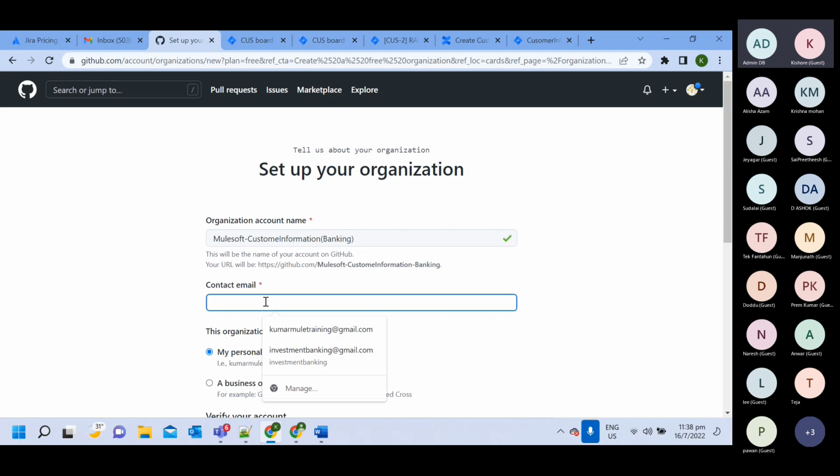Okay. Email. Let me use this command Mule training. Then for other members, I will give access. I can do one thing. I will give access to one person and he will give access to everyone. So who has good command in this Git?